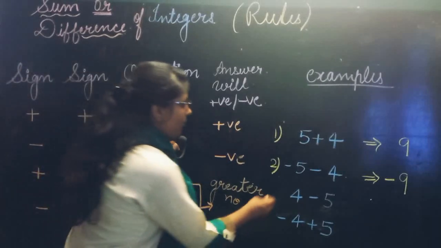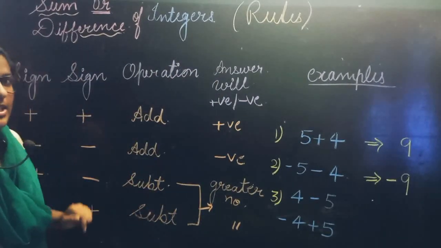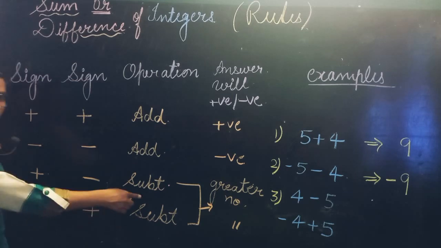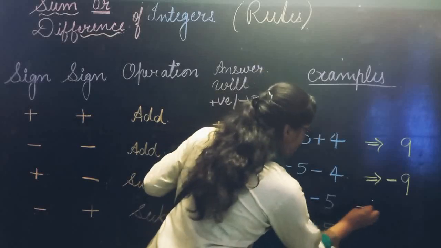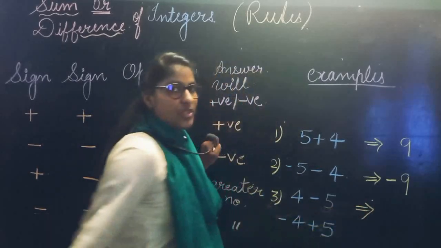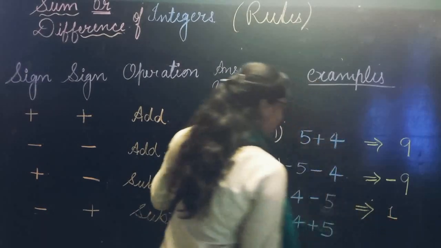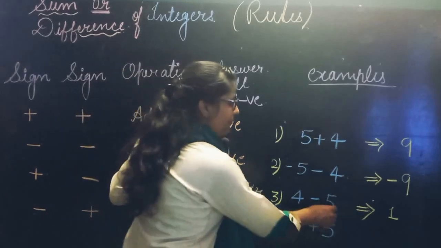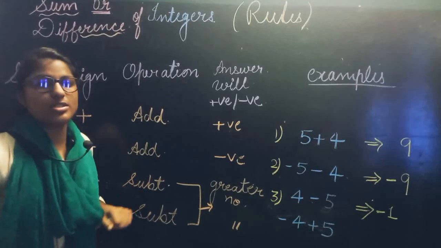The next is 4 minus 5. Now see here, one is positive, another is negative. The first number is positive, another is negative. When we have two different signs with the numbers, we will do subtraction there and put the greater number's sign. Now you need to do subtraction here. 4 minus 5, we can do 5 minus 4, that is 1. 1 is your answer. And the greater number, 4 and 5. Which number is greater? 5 is the greater number and 5 has a minus sign. So we will put minus here. So minus 1 is your answer.